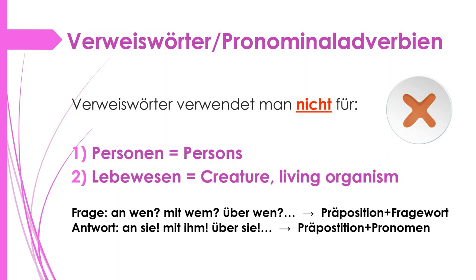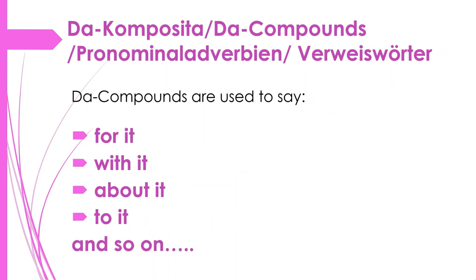So when we are talking about persons or creatures or living organisms, basically we don't use the compounds. We only use them for objects. If we are talking about objects, then only we are going to use the da compounds. The da compounds are used to say for it, with it, about it, to it, and so on. Here it is indicating an object. You can see a lot of "it" has come here, and this only indicates that we are talking about an object.